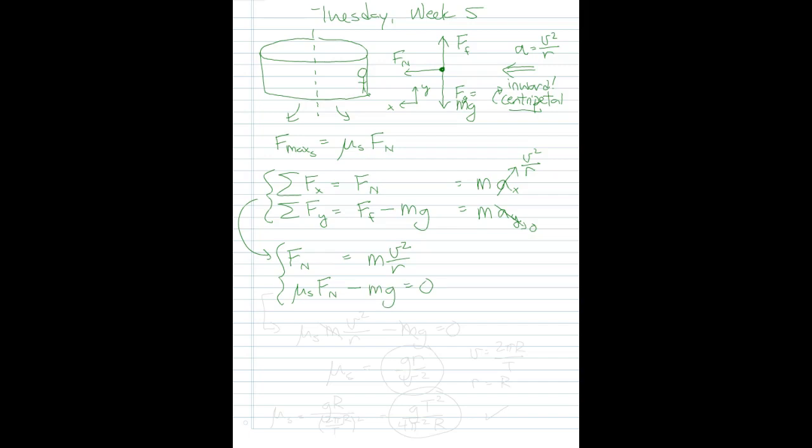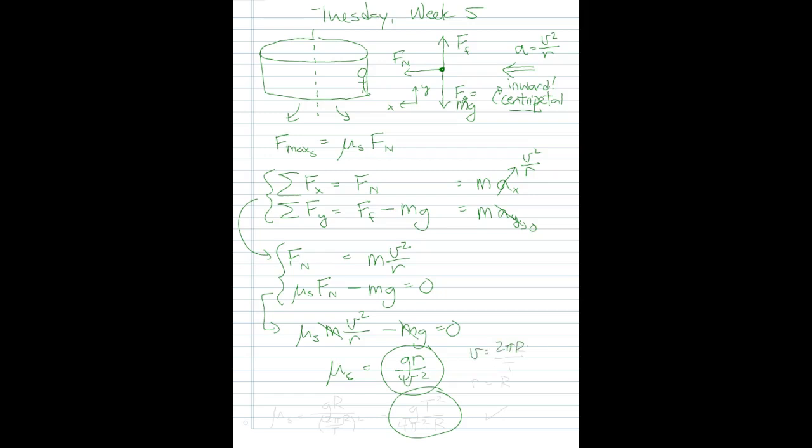So I can combine these equations now, and where I see the normal force in this bottom equation, I'll write mu s times mv squared over r, minus mg equals 0. I can divide both sides of the equation by m, and I find that mu s has an interesting relationship. It's now just g times r divided by v squared. And that's the answer.